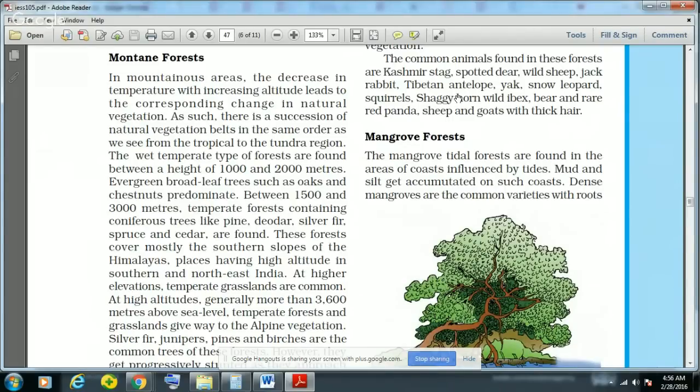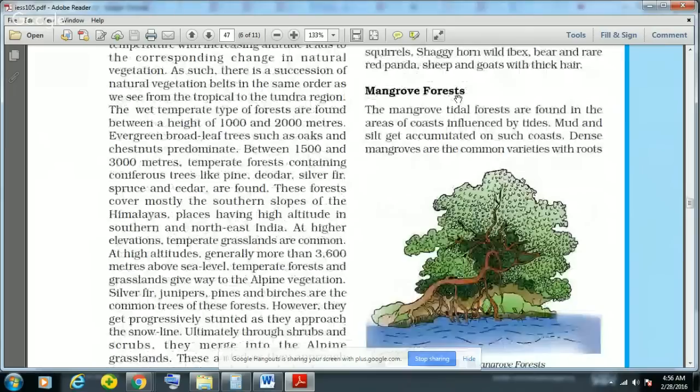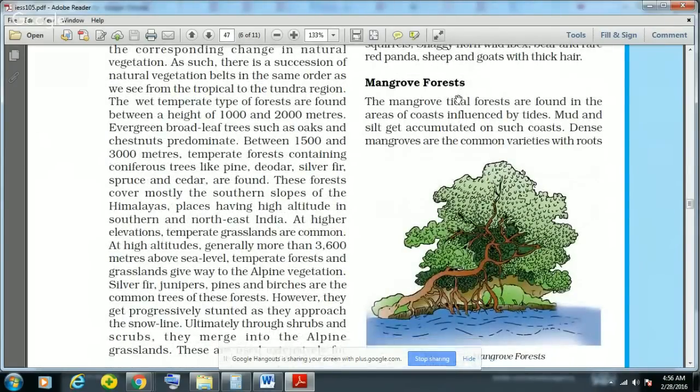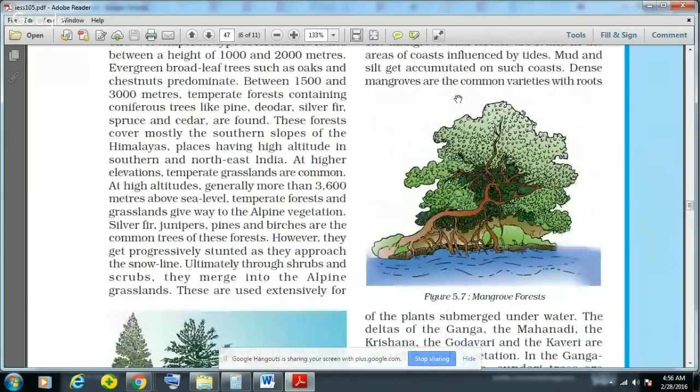Then between 1500 and 3000 meter, temperate forests containing coniferous trees like pine, deodar, silver fir, spruce and cedar are found, and these forests cover mostly the southern slopes of the Himalaya and places having high altitudes in southern and northeast India.